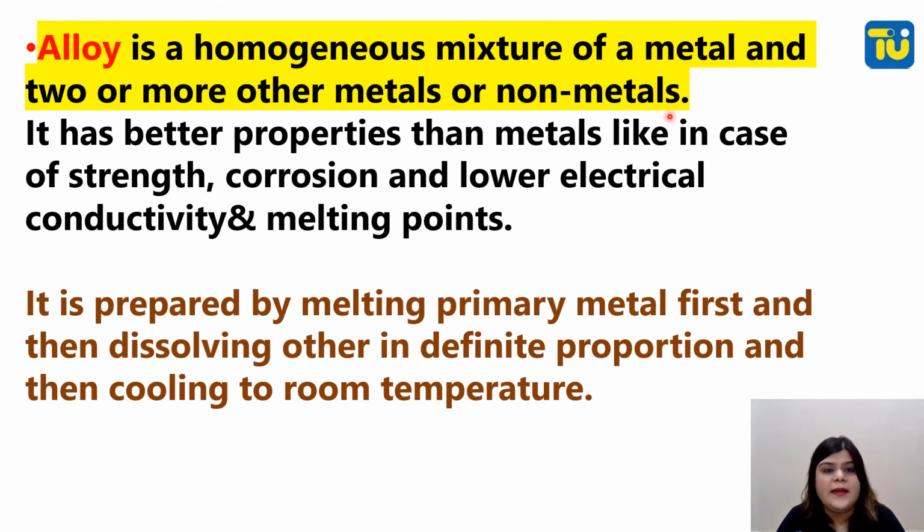So it has better properties than the pure metal, like in case of strength and corrosion resistance, and lower electrical conductivity and melting points. So basically, alloys are more beneficial. And how are they prepared? They are prepared by melting the primary metal first and then dissolving the others in a definite proportion and then cooling to room temperature. The metal present in the larger proportion is melted first, then the other metal is added to it in a definite proportion. So this is how alloys are prepared.